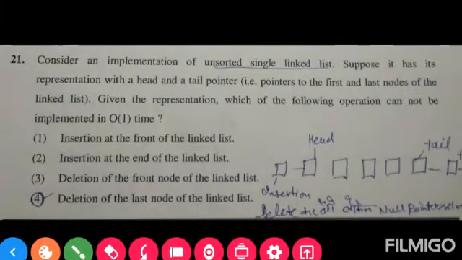Question number 21. Consider an implementation of an unsorted singly linked list. Suppose it has a representation with a head and a tail pointer, that is, pointers to the first and the last nodes of the linked list. Given this representation, which of the following operations cannot be implemented in O(1) time? And the correct option is the fourth option. The fourth one is the correct one. Moving on to the next question.